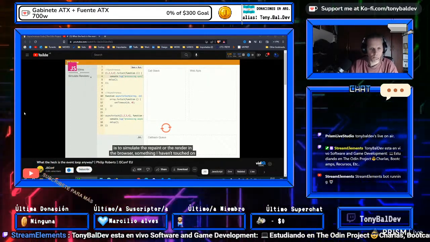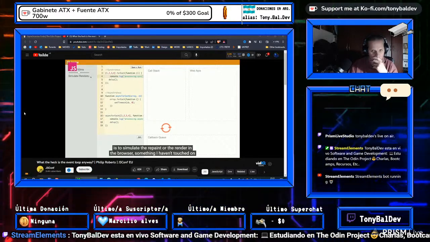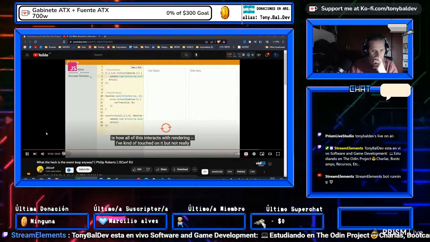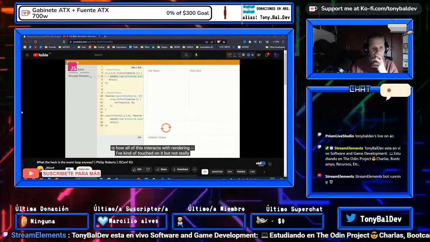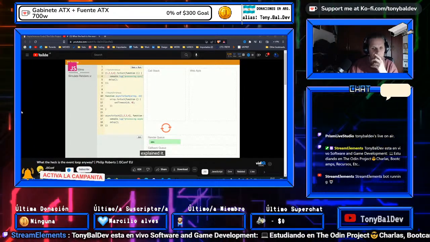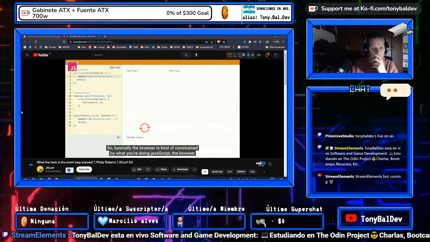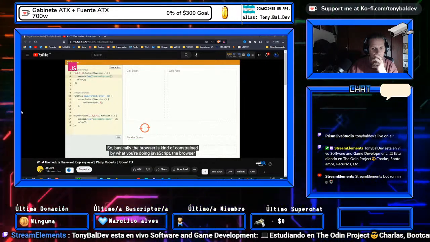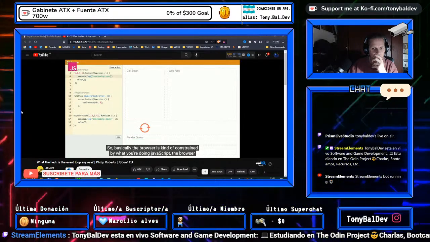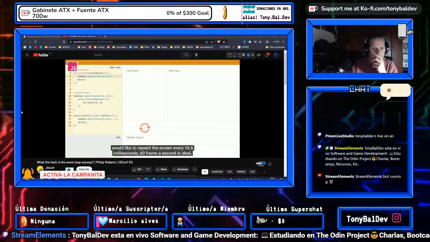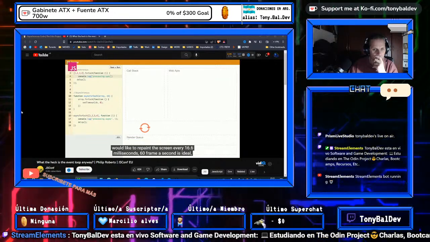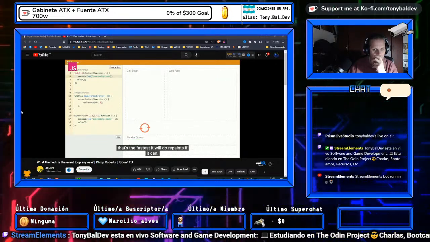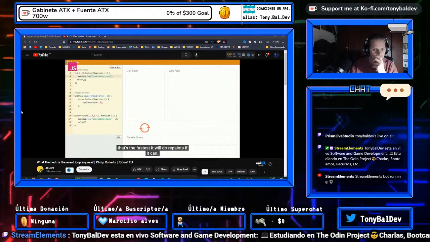OK. Now, I'm going to turn on a thing I literally just hacked together this morning, which is to simulate the repaint or the render in the browser. Something I haven't touched on is how all of this interacts with rendering. I've kind of touched on it, but not really explained it. Basically, the browser is constrained by what you're doing in JavaScript, right? The browser would like to repaint the screen every 16.6 milliseconds, right? 60 frames a second is our ideal. That's as fast as it will do repaints if it possibly can.